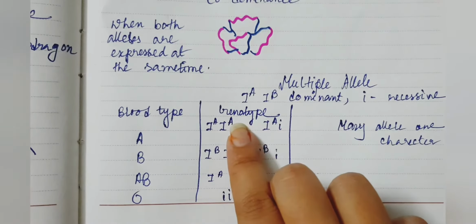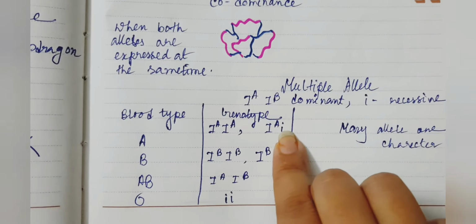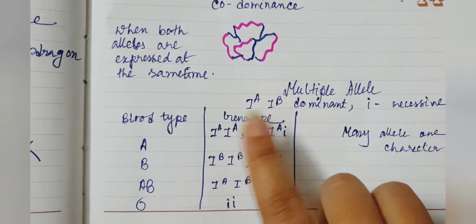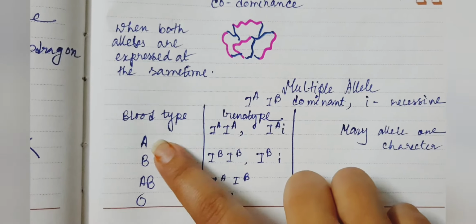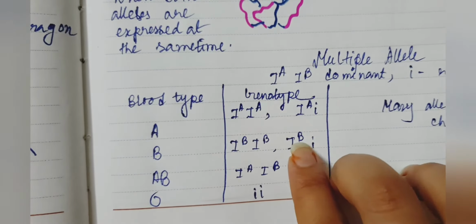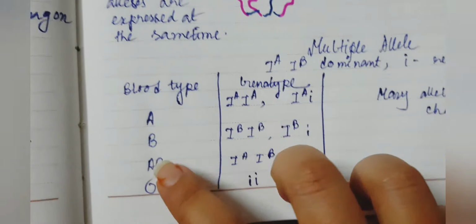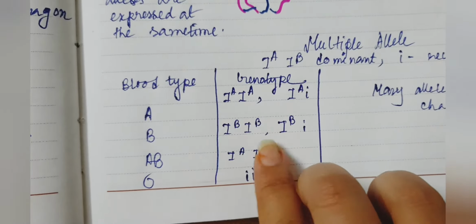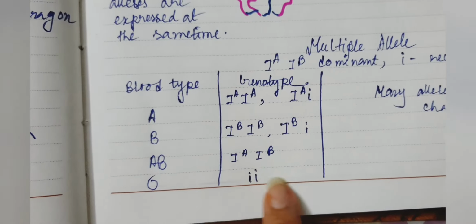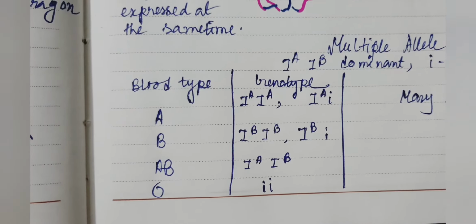In the A blood group, the genotype will be IA IA or IA IO. Here both the dominant and the recessive alleles are expressing only one character, that is the A blood type. In the B blood group also the genotype is IB IB and IB IO. So here also both alleles are responsible for formation of the B blood group. In the AB blood group, both A and B, these two alleles are responsible for developing the AB blood type, and in O, these two recessive alleles are present, because the O blood group is the homozygous recessive trait.